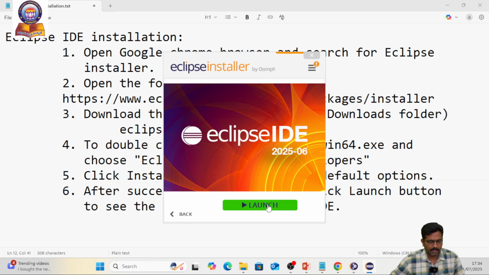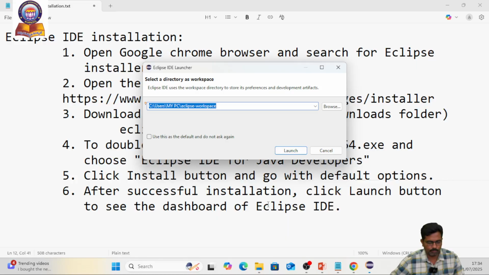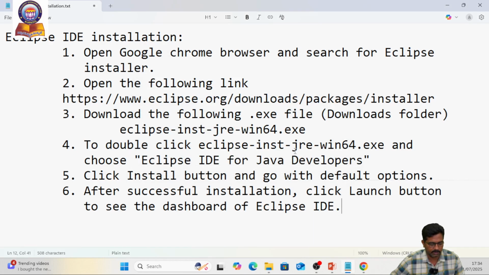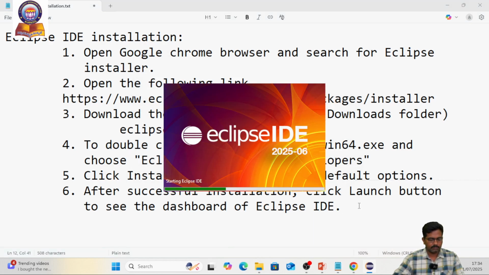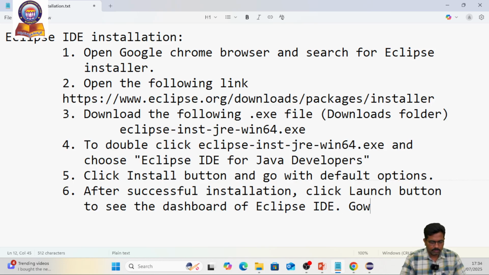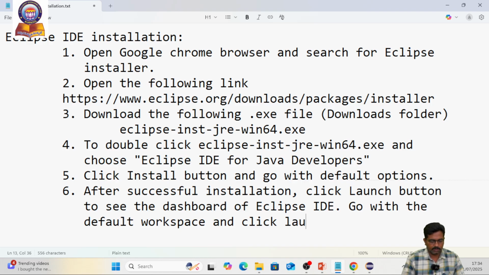Let's see what happens. It is asking for the Eclipse workspace. The workspace is given in C drive, Users, my PC, Eclipse workspace. I go with the default one and then click the launch button.